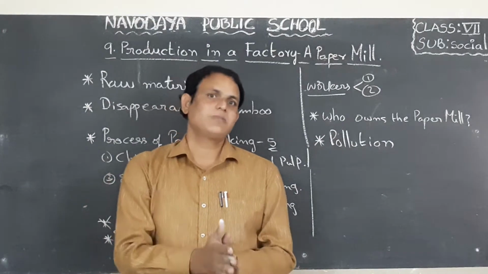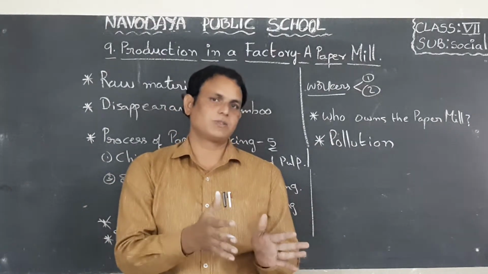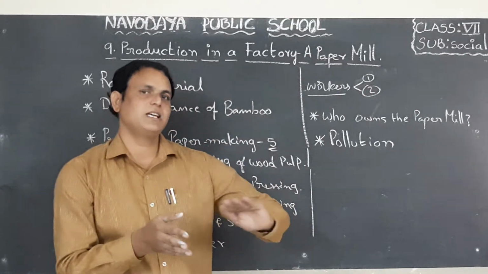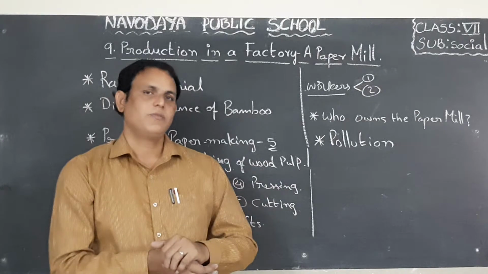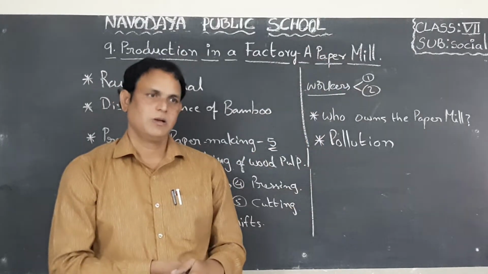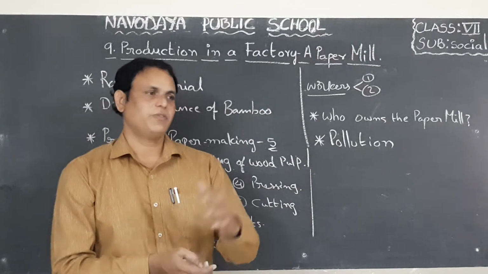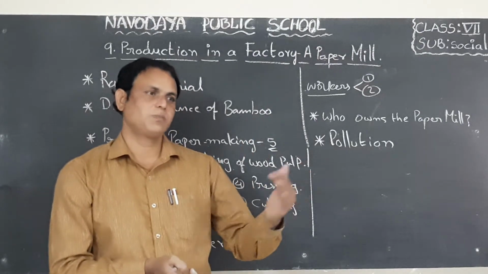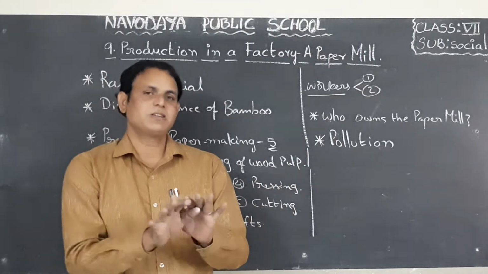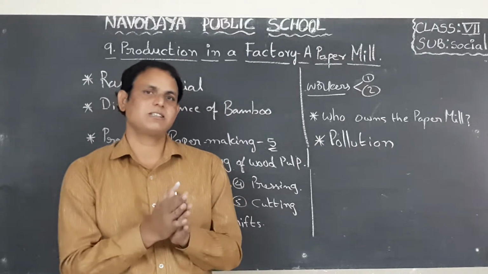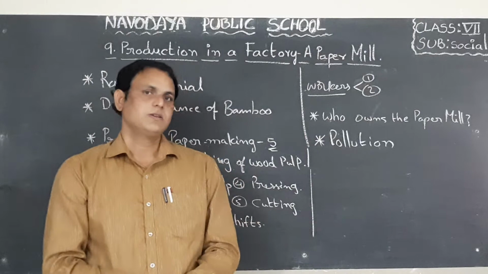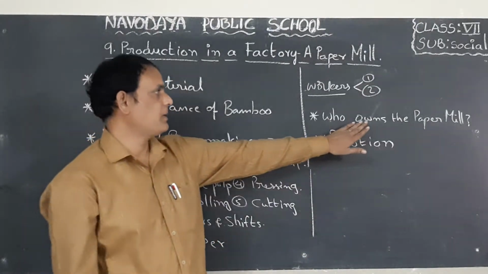Okay children, next, they will look after all the workers who are working in that mill. Next, they will give salaries or wages to those who are working in that mill. Finally, they will sell the paper to different departments or different offices. So through this process, they are getting some profits. That profit will be shared by themselves. Okay children, some profit will be given as bonus to the workers also. So that is about the paper mill owners.